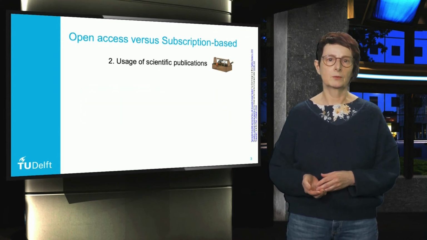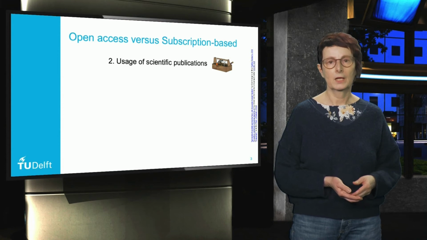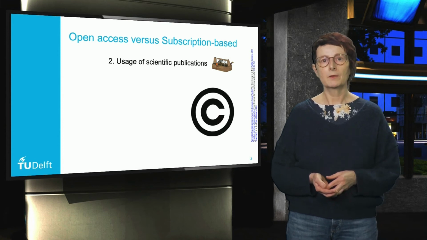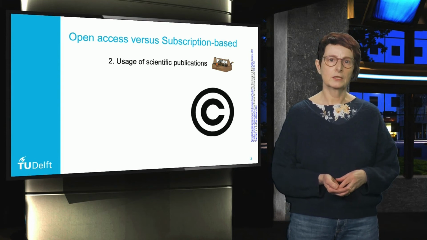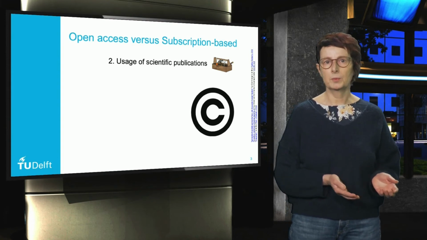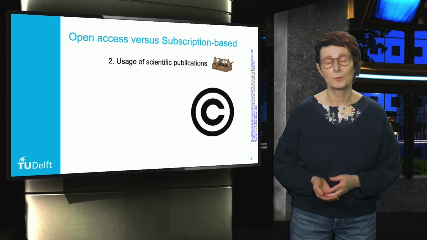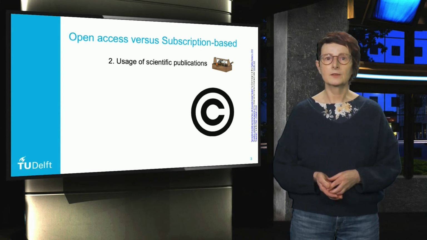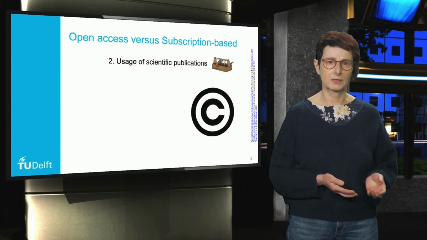Another difference between the open access model and subscription-based model lies in how the publication can be used. Traditionally, copyright was transferred to the publisher, and you needed to ask for permission if you want to translate it, copy it, text mine it, or use it for an educational purpose. In the open access model, publications are free of most copyright and licensing restrictions.